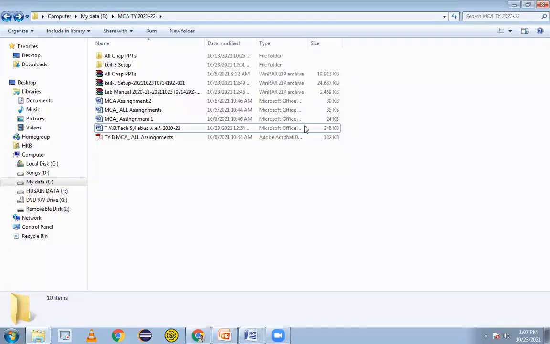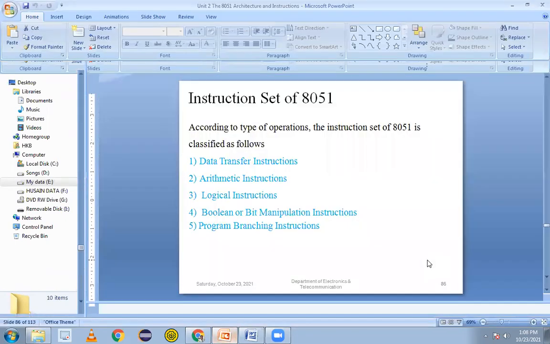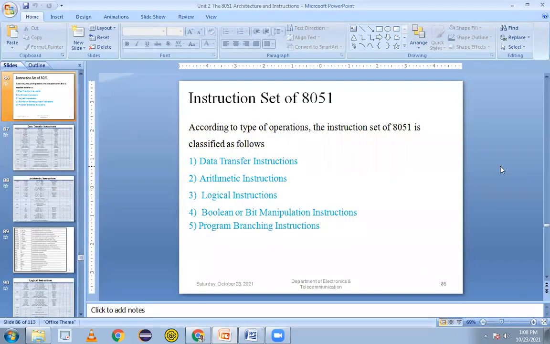Sure. So based on that, we'll go with the next, performing the first practical. But let us see how to do the practical. Before that practical, we have not done the instruction set. So rather than going into it in the class, we'll take the instruction set here, and then it is easy for us to write the code. We'll go with that part first, and then we'll go with the first practical.